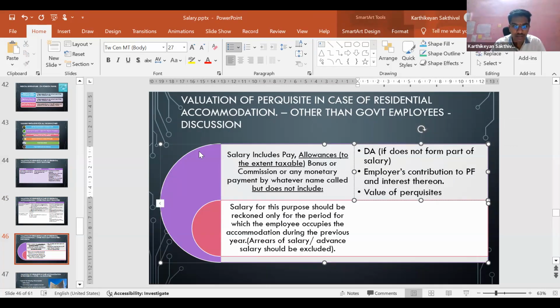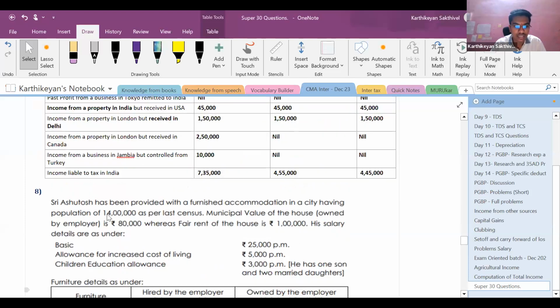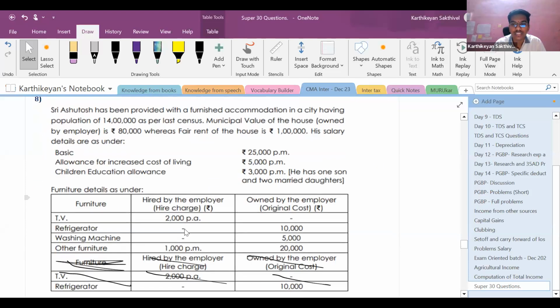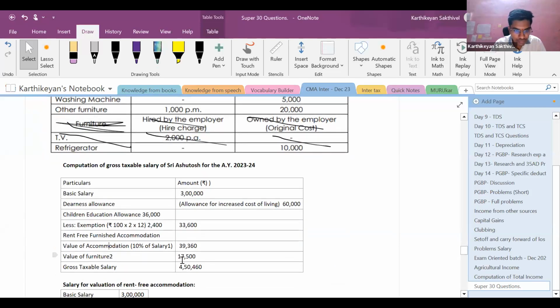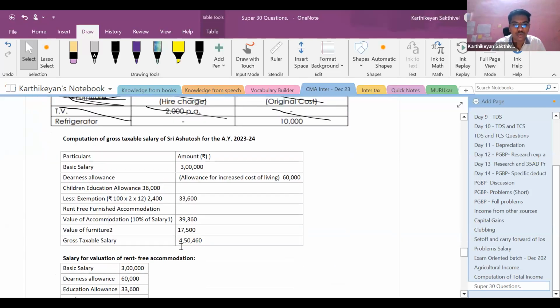So this is the provision here. Let us get back to the question. As far as our question is concerned, rent-free accommodation, here it is said as 14 lakhs. Since it is between 10 lakhs and 25 lakhs, 10% of the salary is to be taken as value of the accommodation. Here there are two parts to the question.